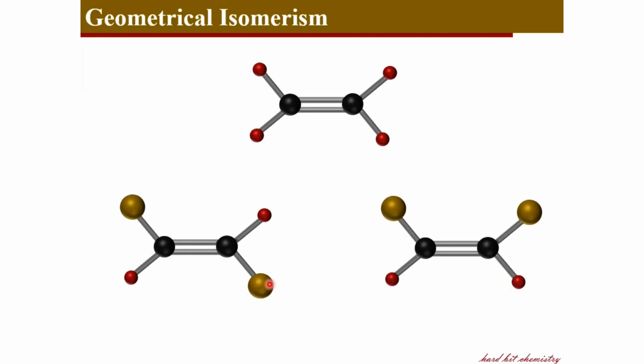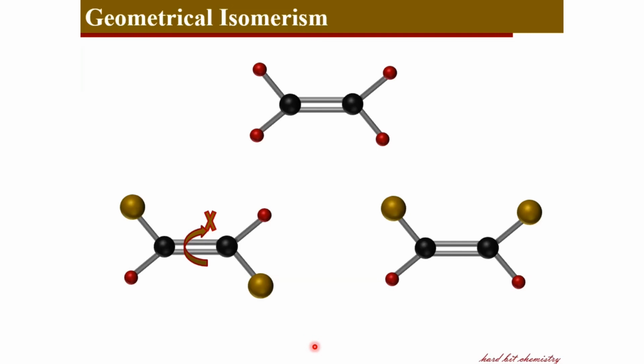and there is a different geometry possible such that the big green atoms are placed on the same side. If you were able to rotate the first structure about the carbon-carbon bond, you could get the second structure. But in practice, the rotation is prohibited because of the presence of this pi bond, as we have seen before. Therefore, those two structures exist as different entities or different isomers where the molecular structure is the same and the connectivity are the same, just that they differ in the three-dimensional arrangement of atoms about the double bonds.